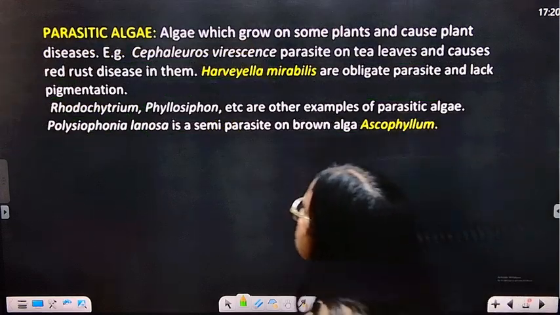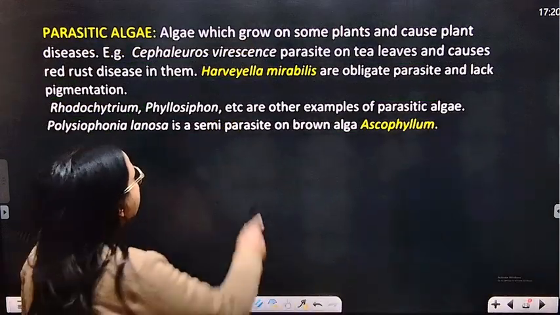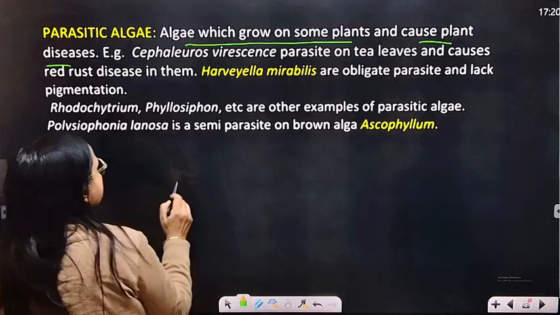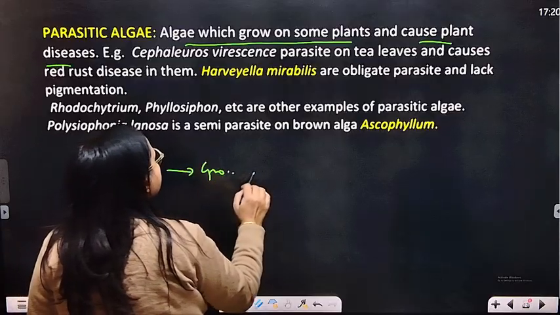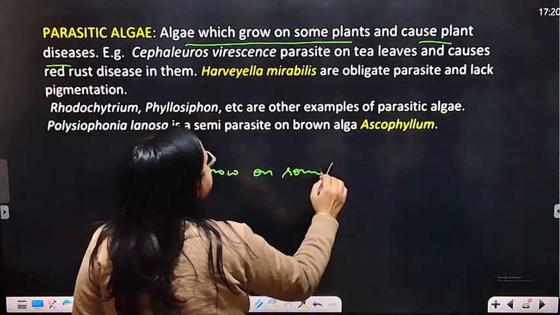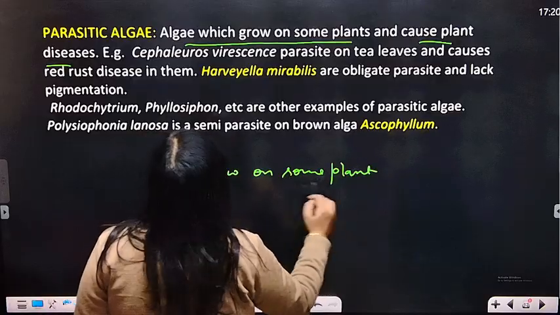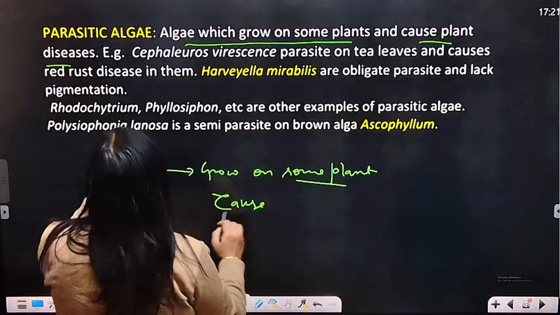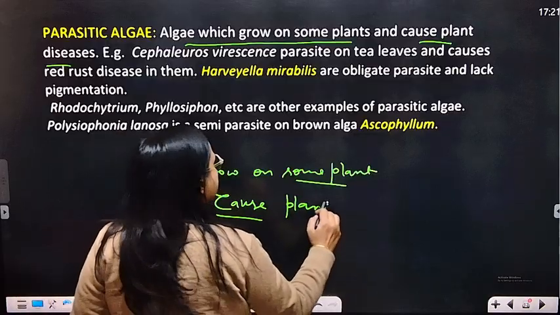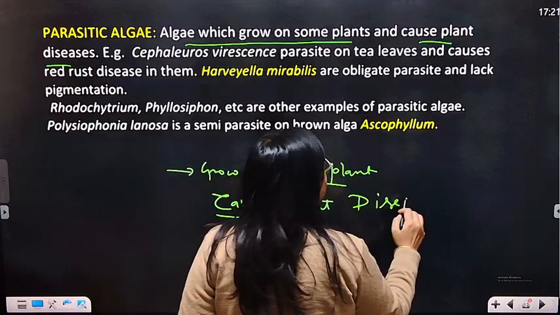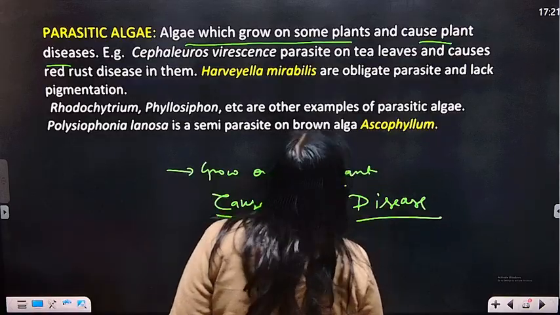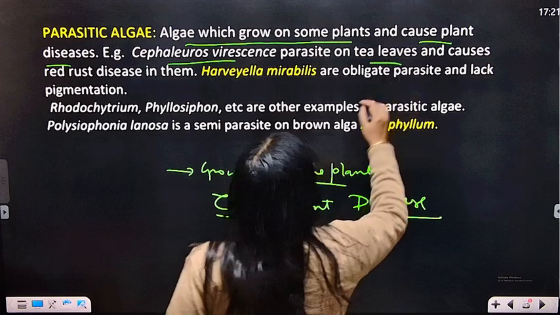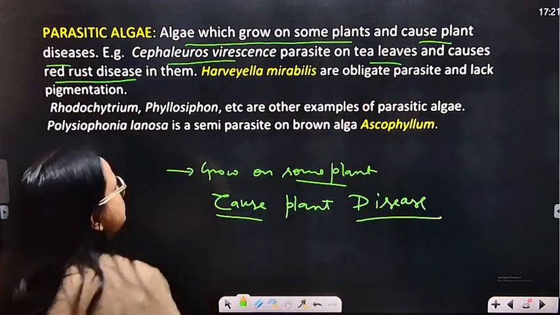Now the next is parasitic algae. Algae which grow on some plants and cause plant disease. Okay, grow on some plant, and then what do they do? Cause what? Plant disease.